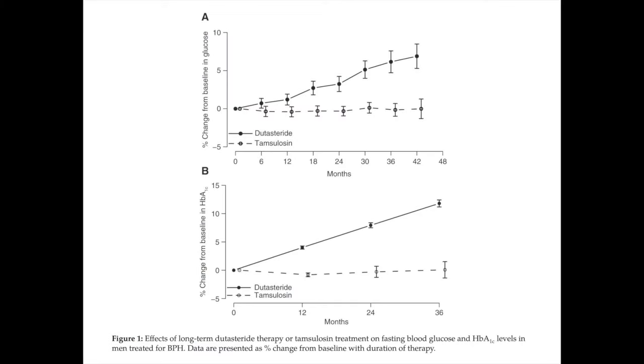So these men all had periodic blood work done over a course of 36 to 42 months. The study found that men on dutasteride had increasing blood glucose levels and increasing hemoglobin A1C over time, which is a marker of type 2 diabetes. Unfortunately for Dr. Trash, though, as well as all the other PFS losers who think they're cool because they post this study on hair loss subreddits, this study has a major flaw, and that is the fact that the two study groups are not comparable in the slightest.